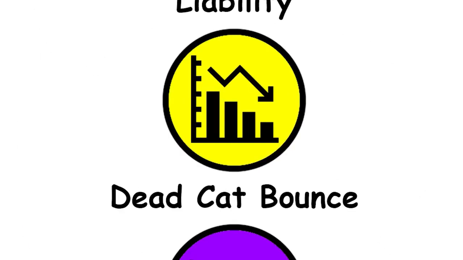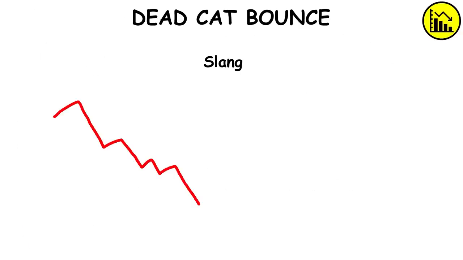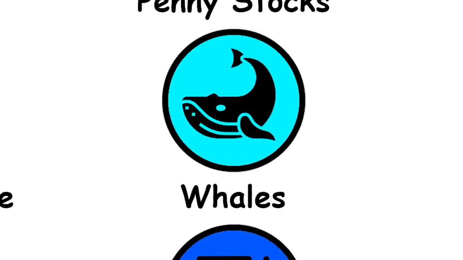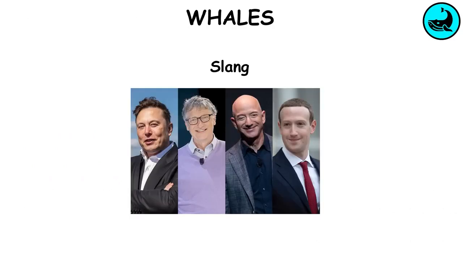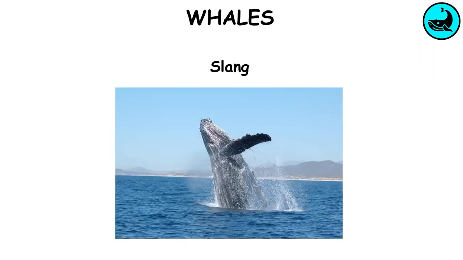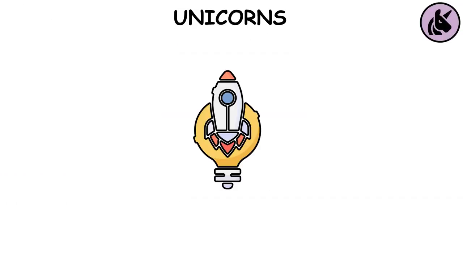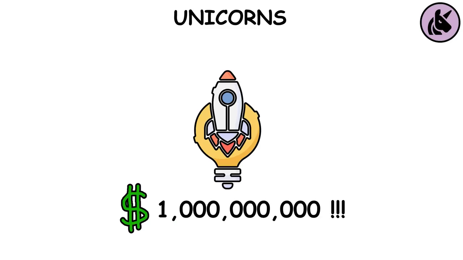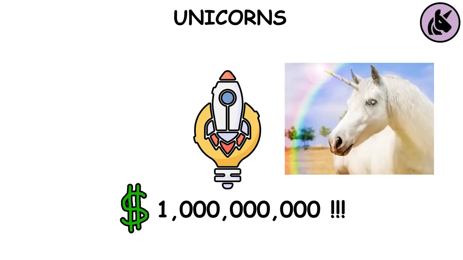Dead cat bounce. It's slang for a temporary, short-lived recovery of a stock price from a prolonged decline that is followed by even more decline. Whales. It's slang for investors or corporations with such large capital that their buys and sells make waves in the market like only animals of gigantic size can. Unicorns. Startups that have come to be valued at $1 billion or more, named like this for their incredible rarity.